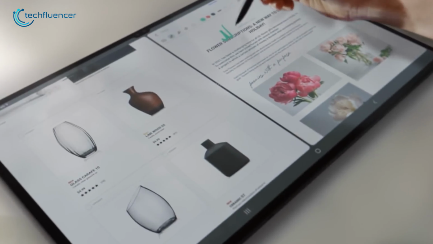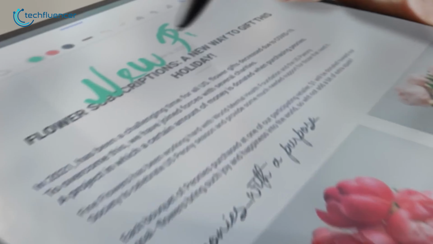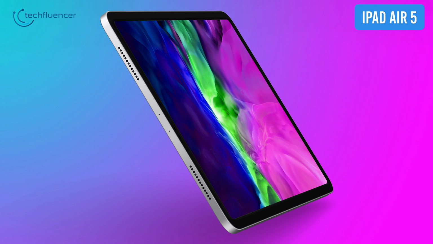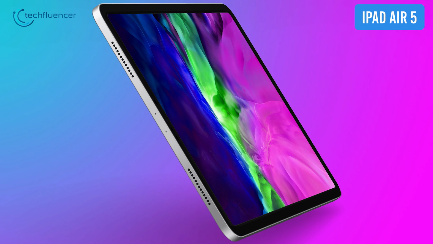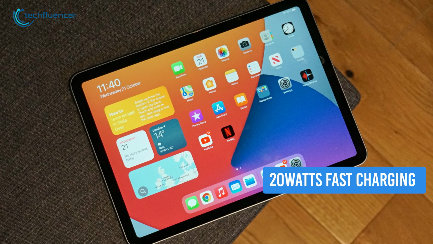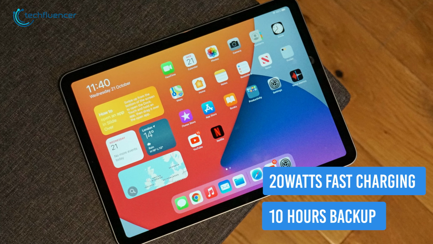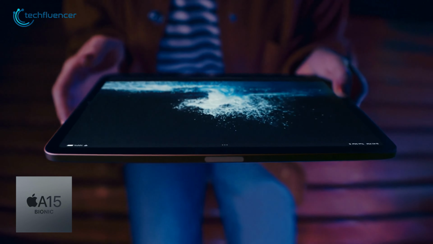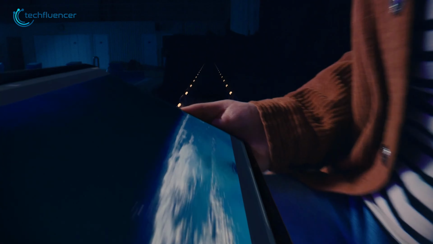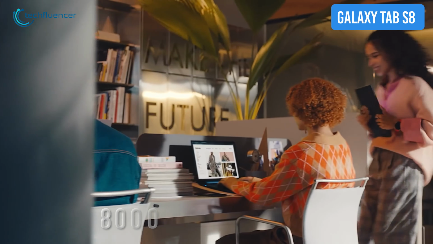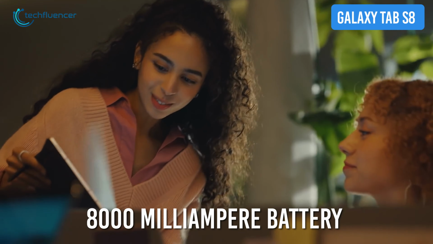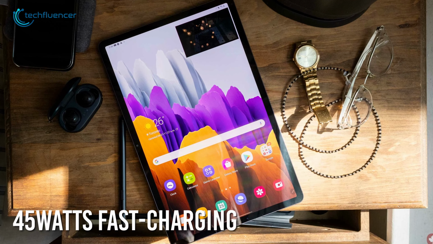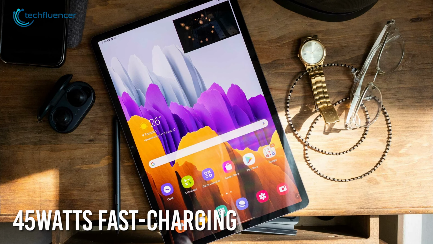Backup is also a considerable factor when it comes to these portable devices. So far, the internal battery of the iPad Air 5 is reported to be quite similar to the earliest version, so you can expect 20 watts of fast charging and 10 hours of backup as per Apple's statement. The A15 Bionic chip will definitely help you save up some juice due to its enhanced optimization. In contrast, the Tab S8 has an 8000 mAh battery on board, supporting up to 45 watts of fast charging that will surely last for quite a while.